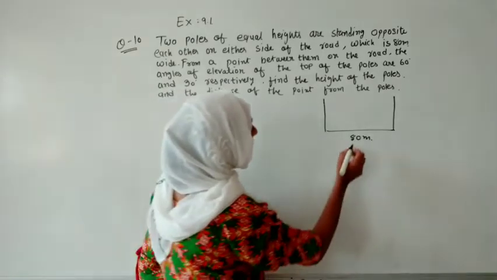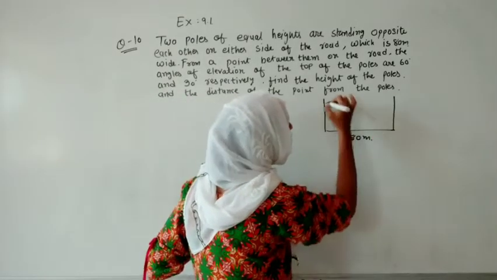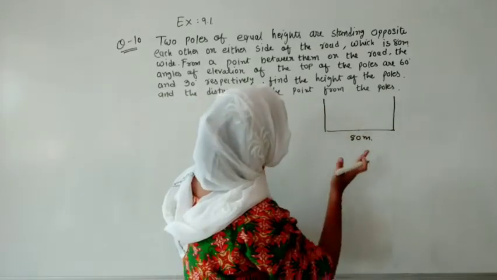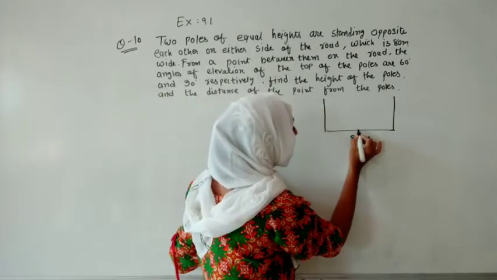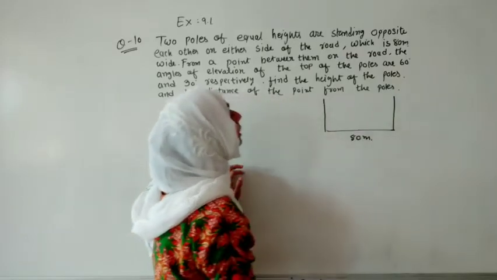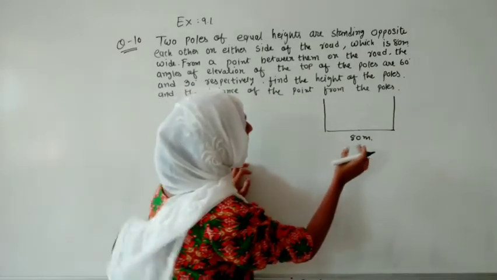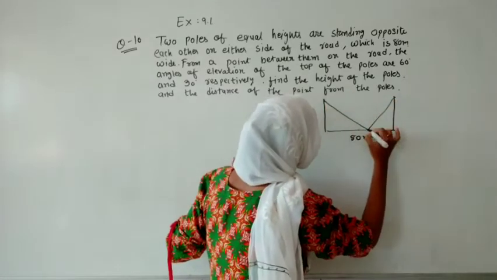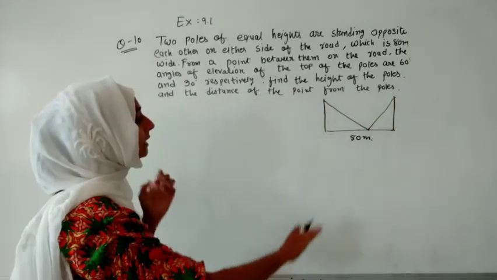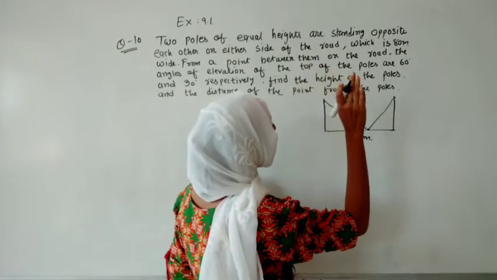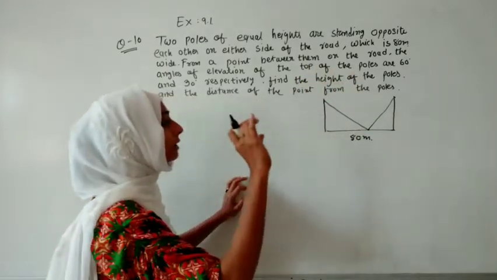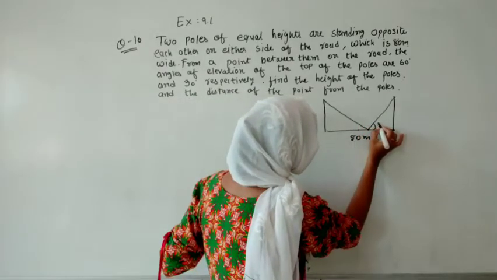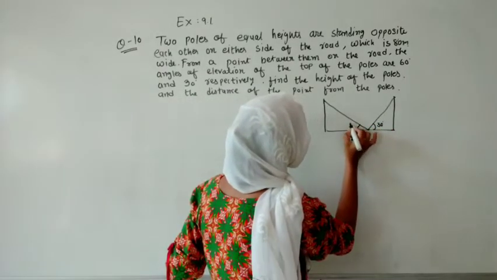So it is obvious that if the point is in between, both angles should be equal, because the heights are given as equal. But they give two different angles. It means the point is somewhere closer to one pole than the other. The nearer we are, the larger the angle, and the farther we are, the smaller the angle. So on that basis we are taking 30 degrees over here and 60 degrees over here.